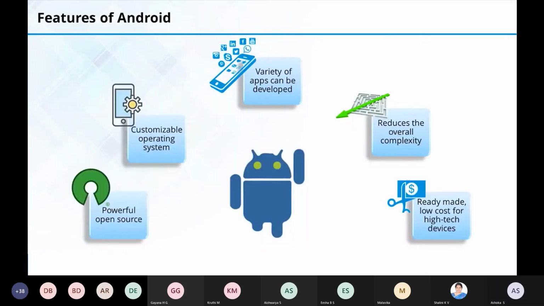Okay. Next you have the features of Android. Why Android? Because it's a powerful open source. That means the source code is easily available. You can take that source code, you can modify it, and you can develop your own customizable operating system. Easily you can add or delete the code. A variety of apps can be developed, and it reduces the overall complexity of the code, and it is ready-made, low cost for high-tech devices.